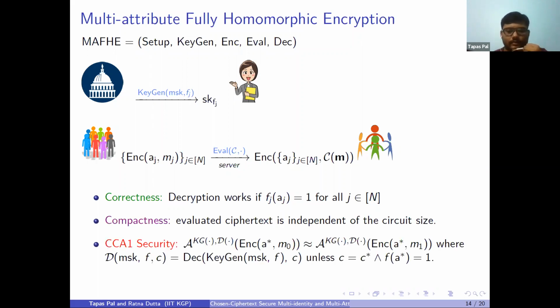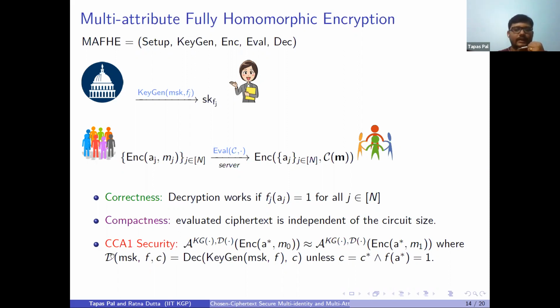I am not repeating it here, but here also we define CCA1 type security, like for any normal attribute-based encryption, where the adversary is given access to the key generation and decryption algorithms. Here A star is the challenge attribute and M0, M1 are the message pair. The decryption algorithm should compute the secret keys first, then it decrypts, with the condition that C star is given oracle access and it checks this condition.